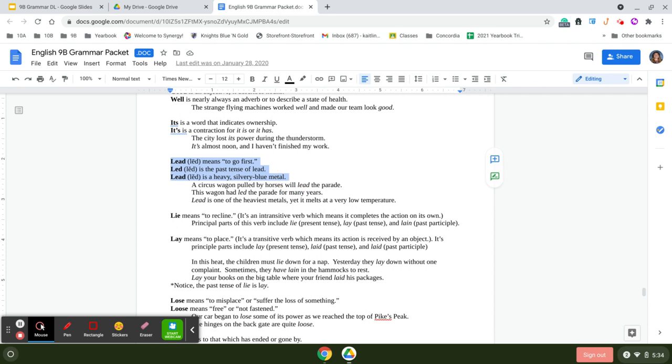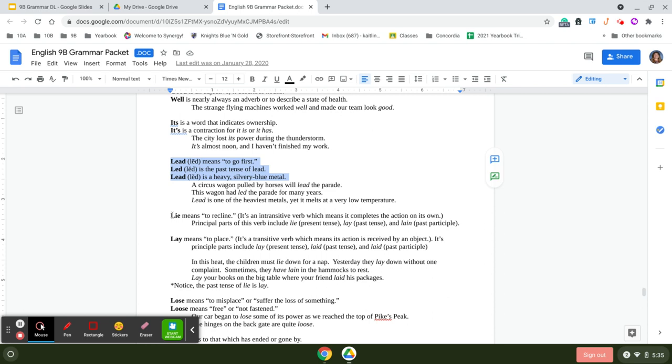Then we have lead versus led versus lead. Lead means to go first. Led is the past tense of the word lead, and lead is also a heavy, silvery blue metal. So, for example, a circus wagon pulled by horses will lead the parade. It'll go first in the parade. This wagon had led the parade for many years, past tense. And lead is one of the heaviest metals, yet it melts at a very low temperature.